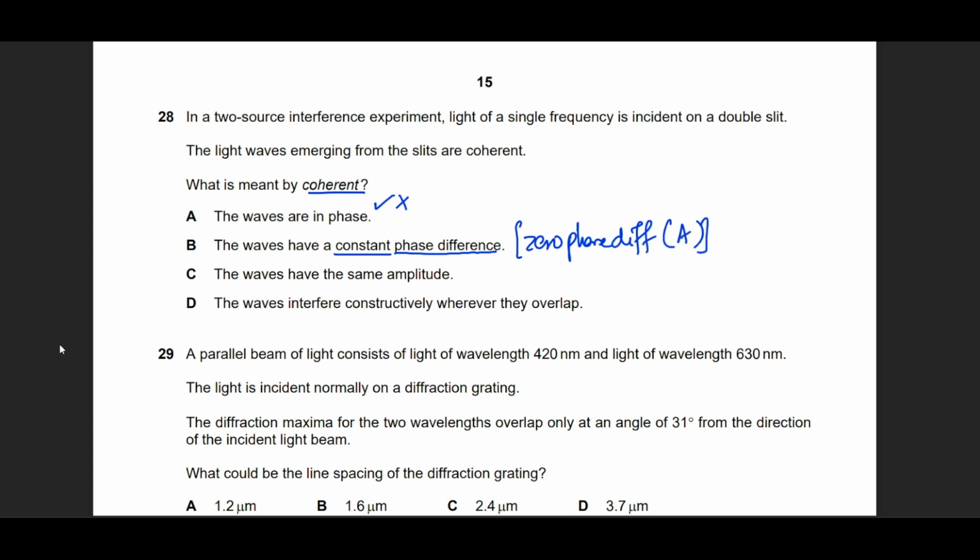But again, option A covers a very specific case. Coherent is zero phase difference or any phase difference, but being constant. Having the same amplitude has nothing to do with coherence. Interfering constructively where the waves overlap has nothing to do with coherence, right? The precise meaning of coherence is zero phase difference or constant phase difference. Let me show you what that means.